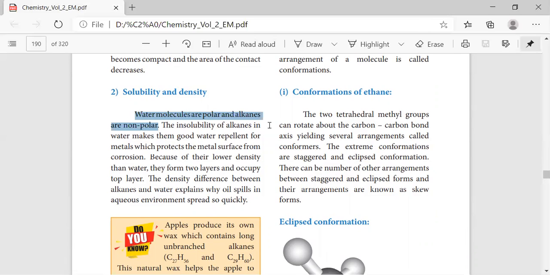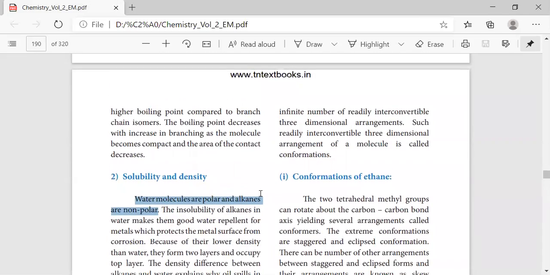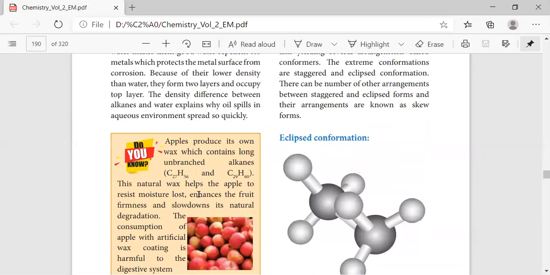See here, the insolubility of alkanes makes them good water repellents, so for metals this is also used as a coating to prevent corrosion. The density difference between alkanes and water also explains why oil spills in aqueous environments spread so quickly, because of this water repellent nature.